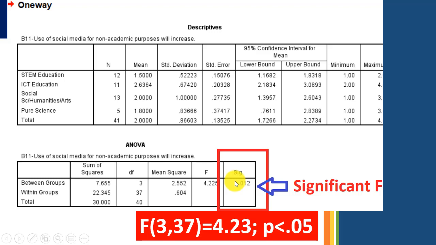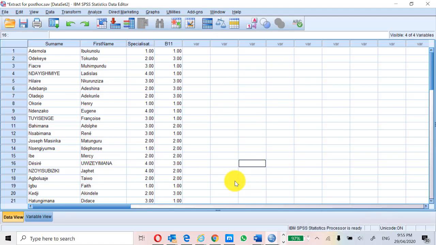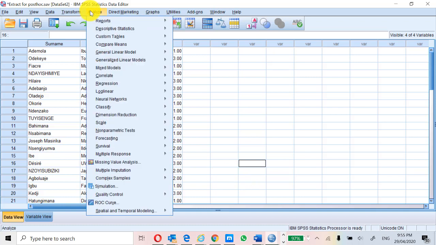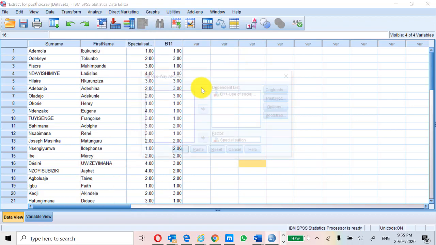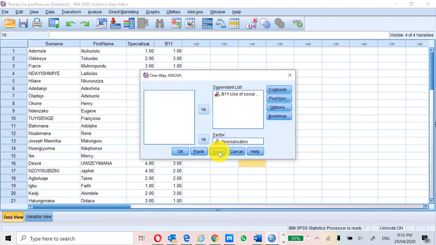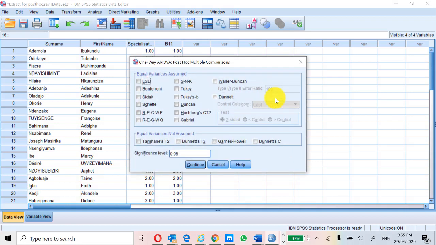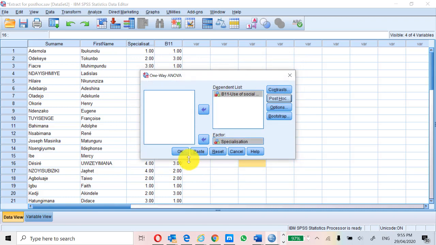Yes, let me go back one step. I mentioned to you that I like Scheffé, and that's what we are saying on there. So go to compare means, go to one-way ANOVA, and then let me reset the whole thing. And then, of course, use of social media is the dependent list. That's the dependent variable. Specialization is the factor. Post-hoc, I'm only doing Scheffé here because I love it. It is conservative, so I say continue, and then we'll get this.